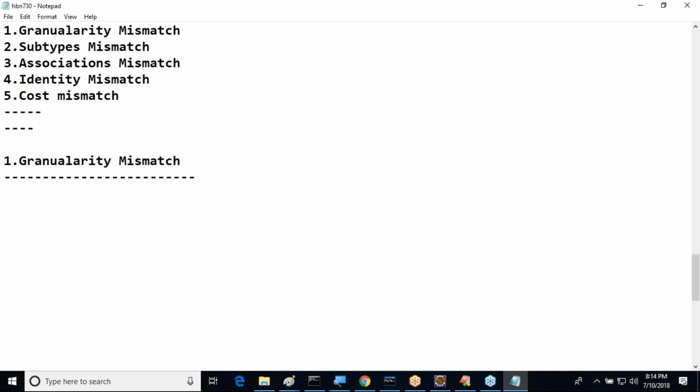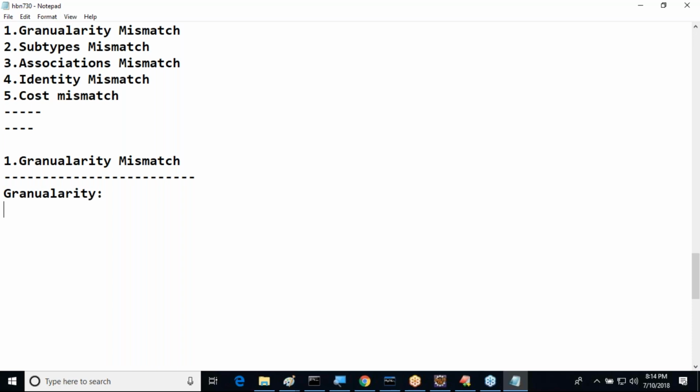First of all, tell me what is granularity in general. What is the meaning of granularity? Granularity is nothing but a count. What is the meaning of this count with respect to Java and databases? In a project, 10 classes are available.